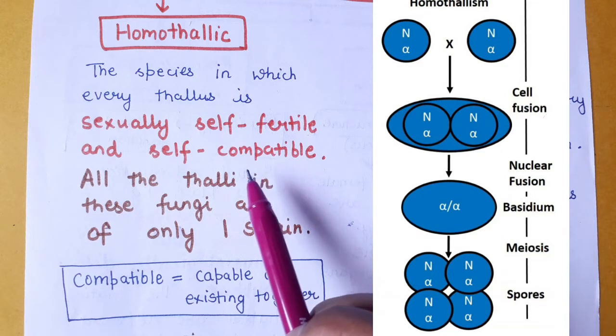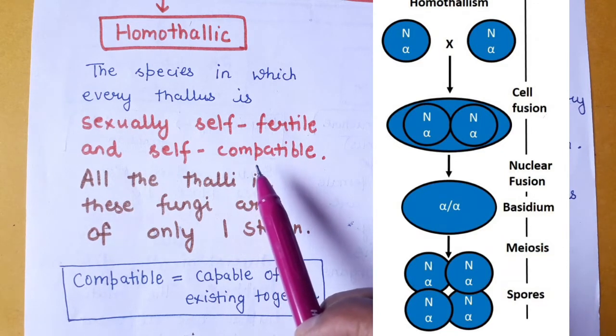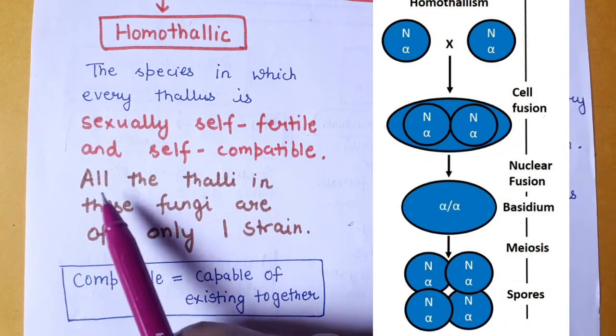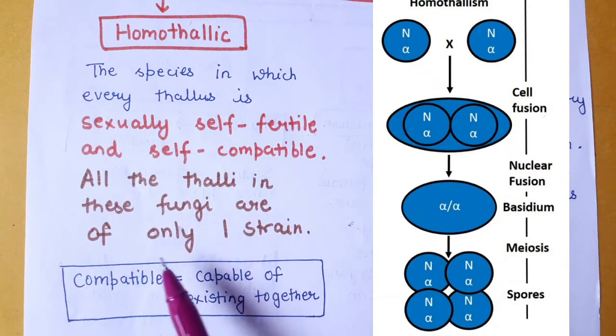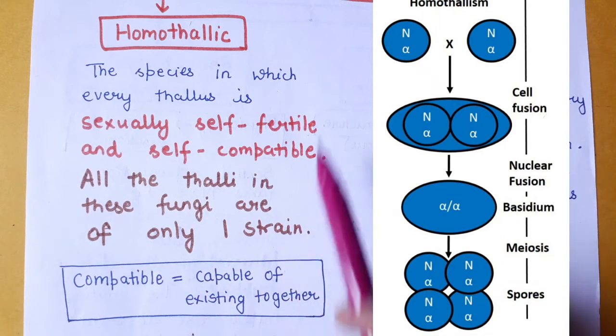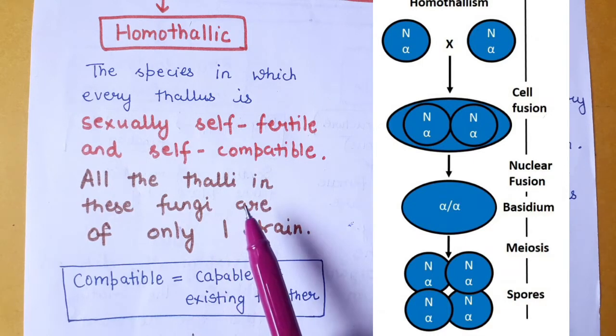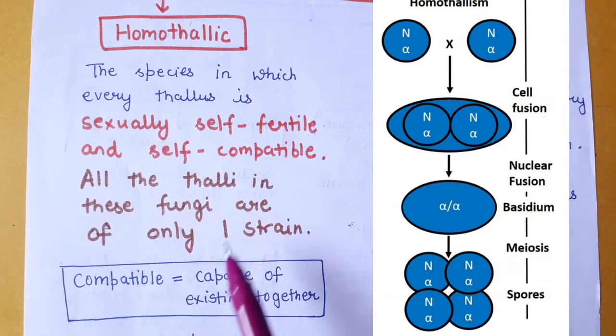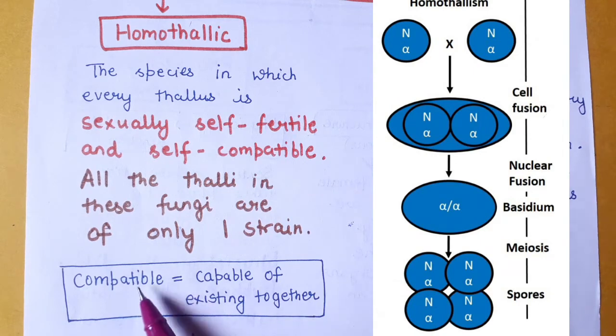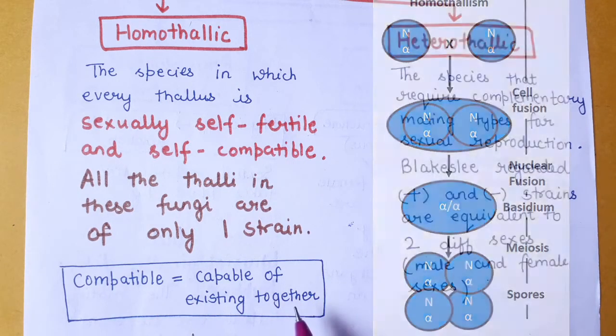It means that the hyphae of a single mycelium or a single thallus is capable of sexual reproduction. All the thalli in these fungi are of only one strain, self-fertile and capable of sexual reproduction by themselves. Compatible means capable of existing together.